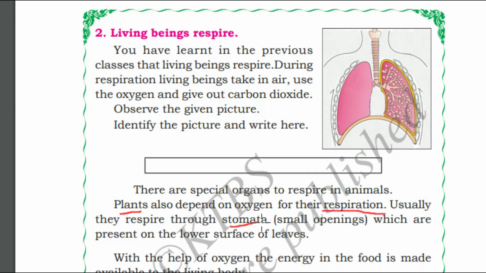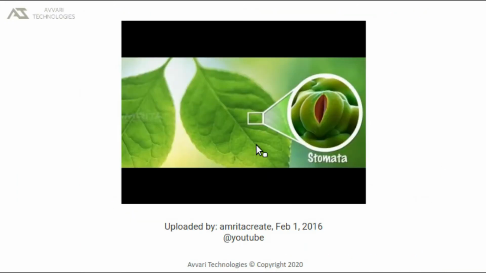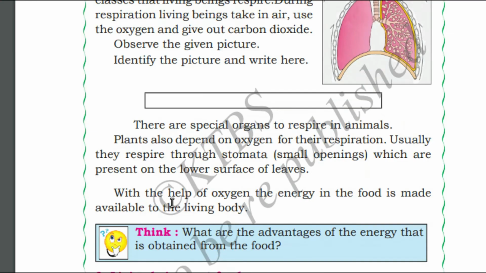Stomata means small openings which are present on the lower surface of the leaves. Here we can see a leaf where the majority of the stomata could be seen below the leaves. There is a layer called stomata. If you take that layer and see it under a microscope, you can see stomata. We can see how the plants will breathe. With the help of oxygen, the energy in the food is made available to the living body.